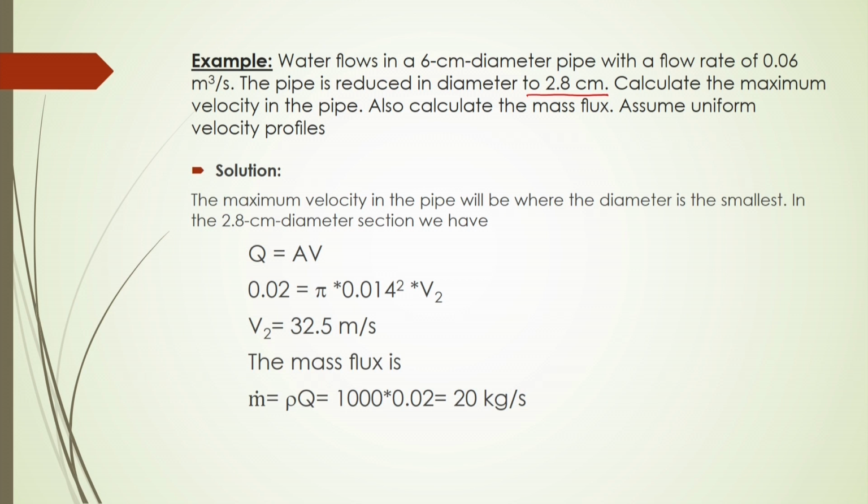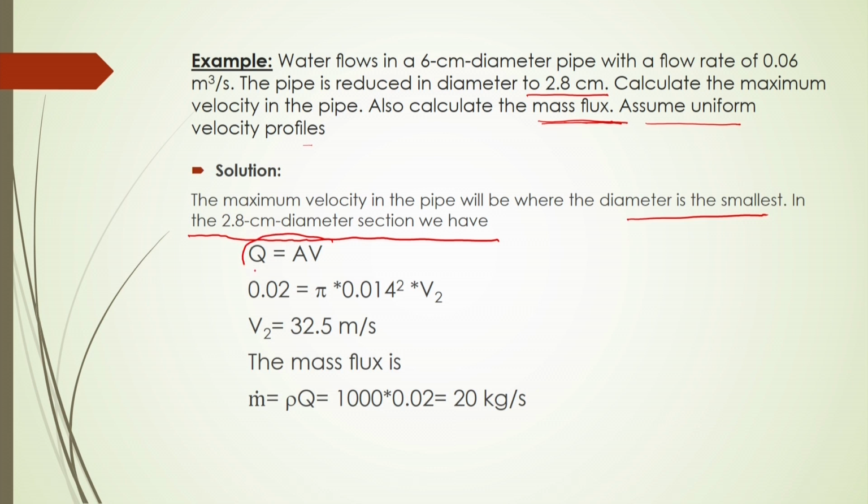Here also you can get the same: the velocity at this section will be lower, whereas the velocity at this section will be higher. So, in this case, calculate the maximum velocity in the pipe. Also calculate the maximum mass flux, assuming uniform velocity profiles. The maximum velocity in the pipe will be where the cross section is lowest, where the diameter is the smallest. So, the 2.8 centimeter diameter section will give you the maximum velocity.